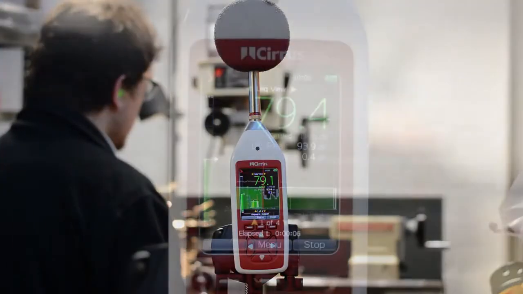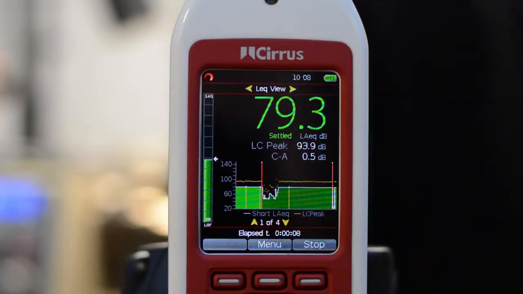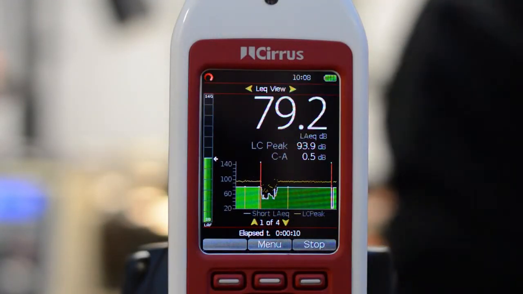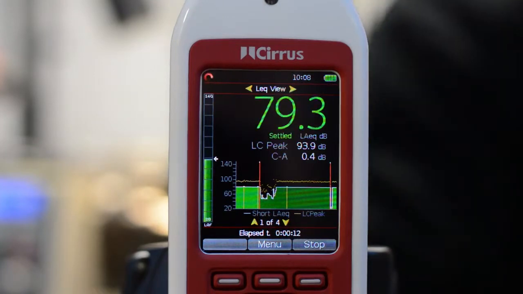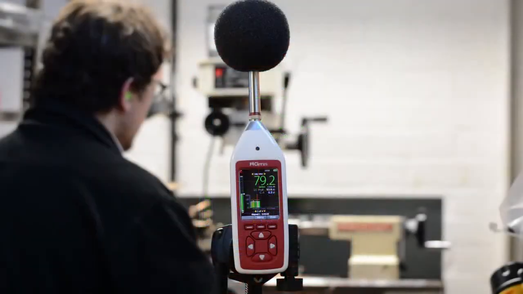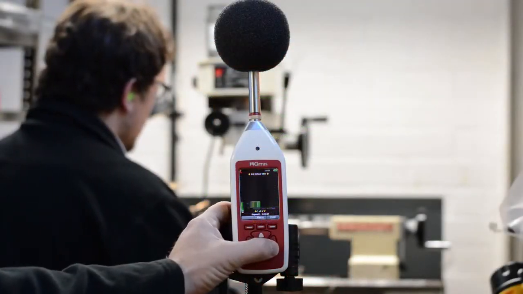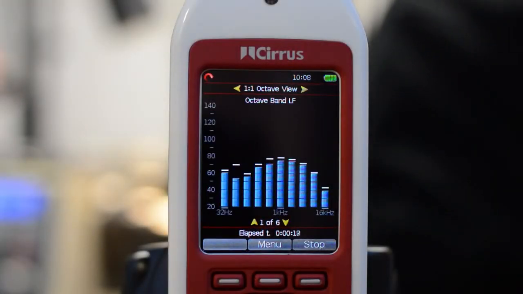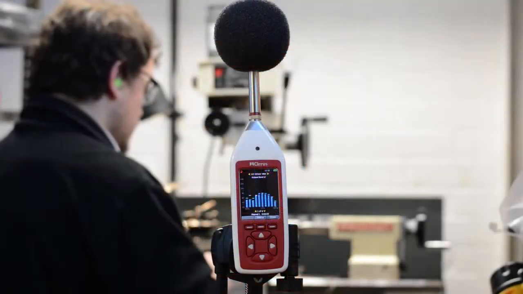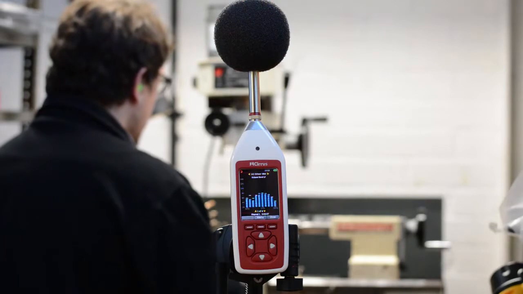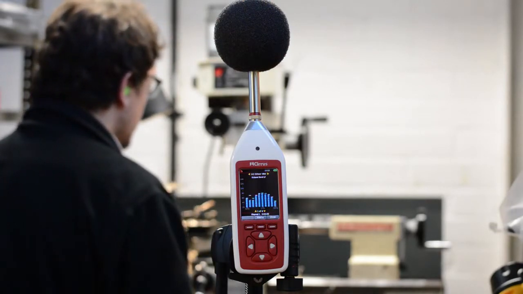On this screen, we can see the current A-weighted LEQ, the C-weighted peak, the C-A, and a display of the time history. Pressing the right arrow button will move to the octave band view. This screen shows the real-time one-to-one octave band filters for the current measurement. Pressing the up and down arrow buttons will show additional information for the current measurement.